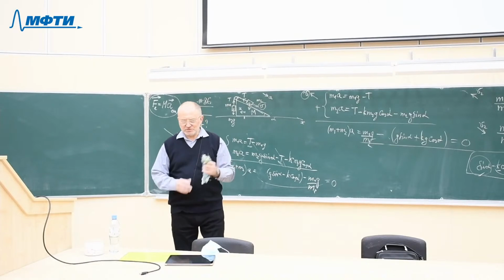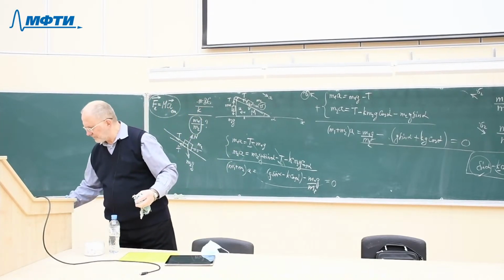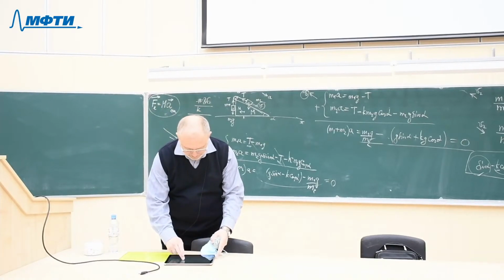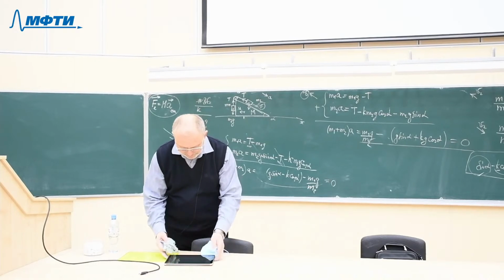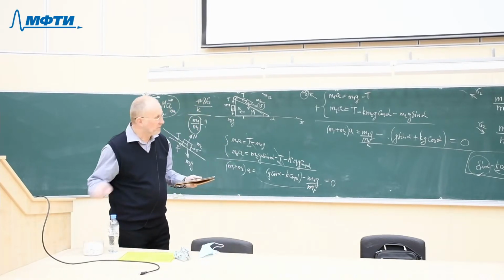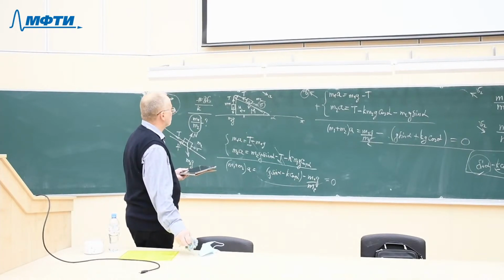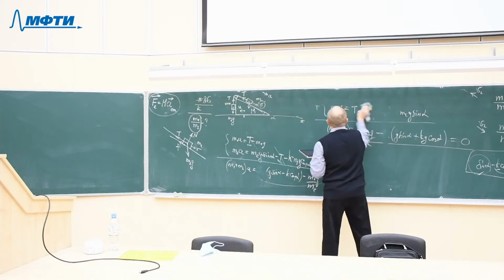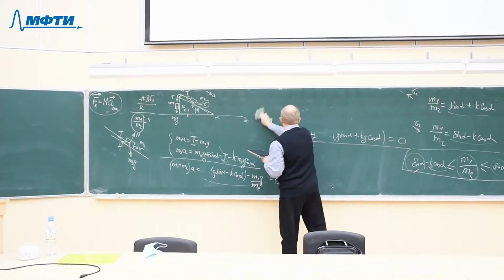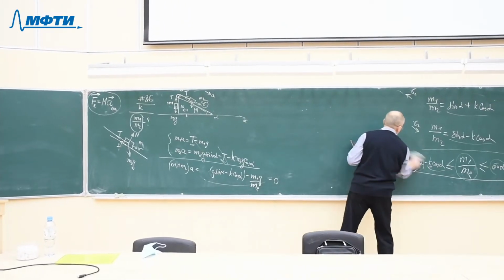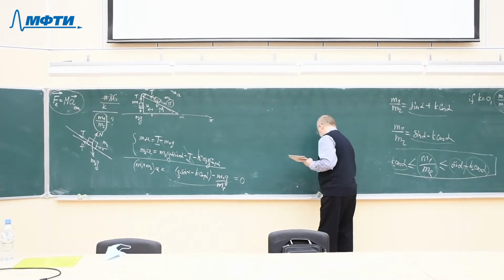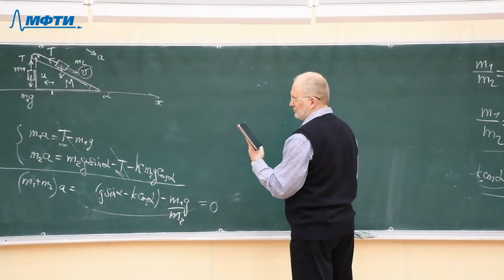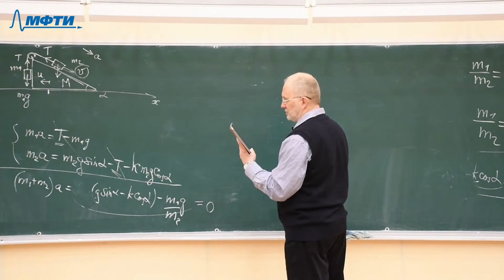Another problem that I wanted to discuss. Very small and very easy. Problem number 81. A massive homogeneous cylinder that can revolve without friction around a horizontal axis is secured on a cart standing on